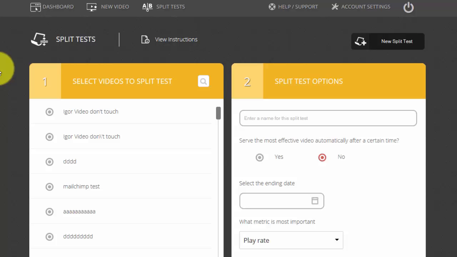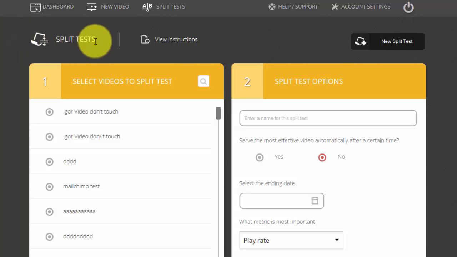You just set up a split test between the 2, and then vooPlayer will serve each video one at a time to different viewers. So viewer 1 will get video 1, viewer 2 will get video 2, viewer 3 will get video 1, viewer 4 will get video 2, etc. So it'll split them up evenly amongst all your viewers, and it'll track the results. And let me show you how to do that. It's really easy to do.